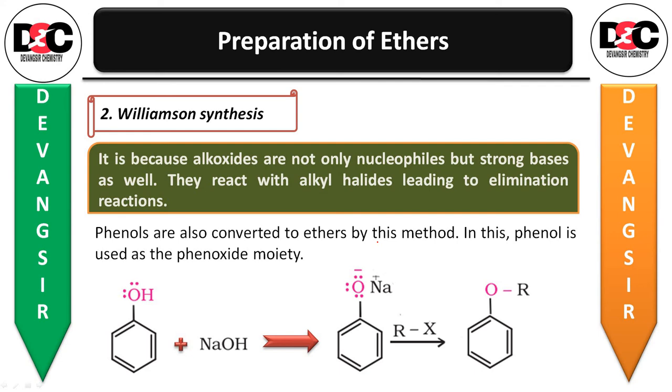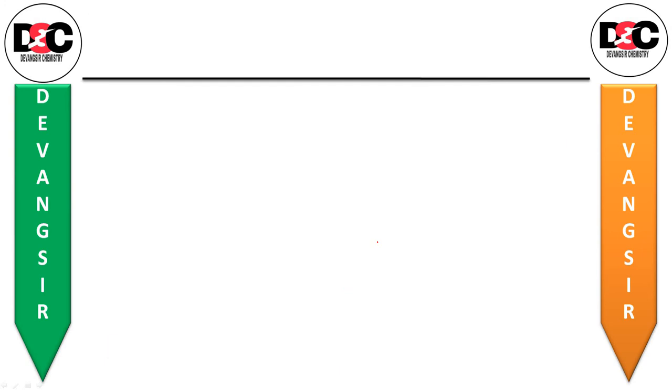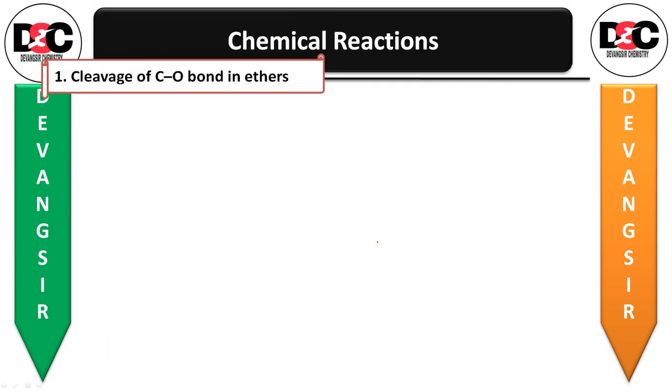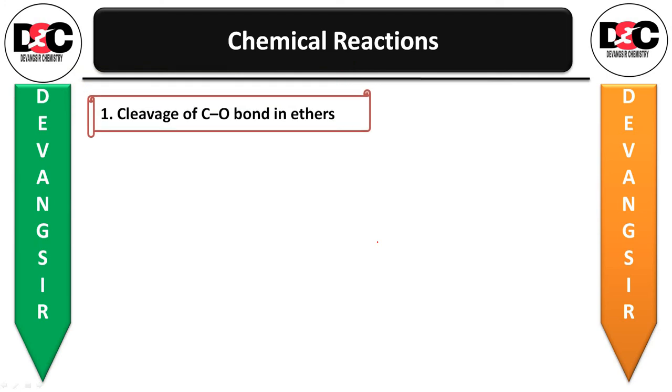Now after this you have the physical properties of ether, but that we don't have to do because of the deleted syllabus. And now we are going to the chemical reactions of ether. Let us see that, in which the cleavage of the C-O bond in the ethers will be there. Okay, carbon oxygen bond cleavage will be there.